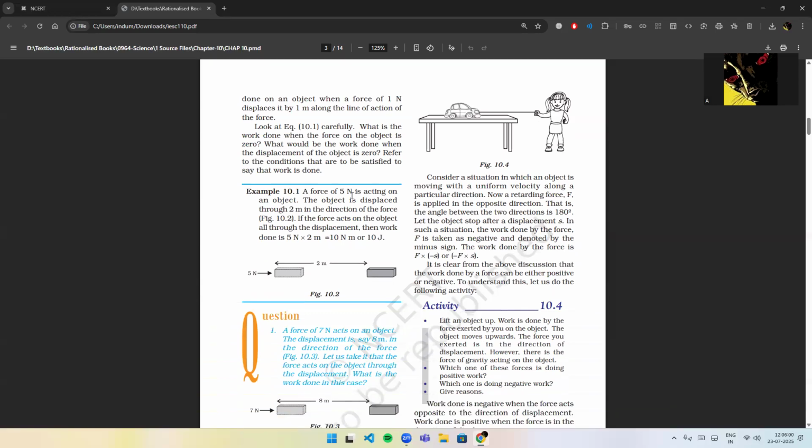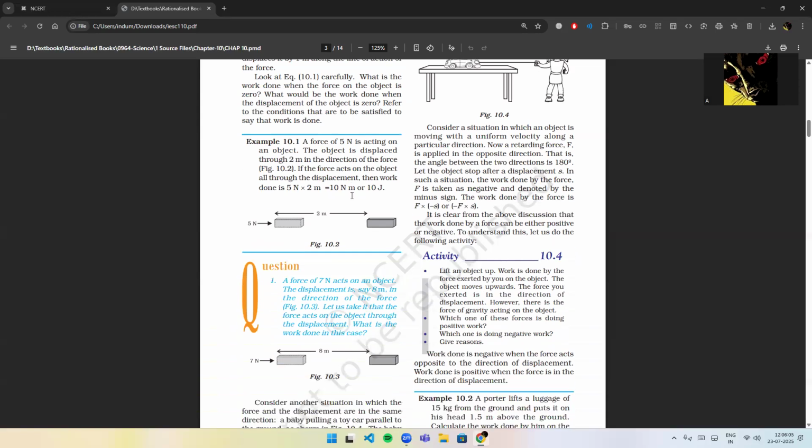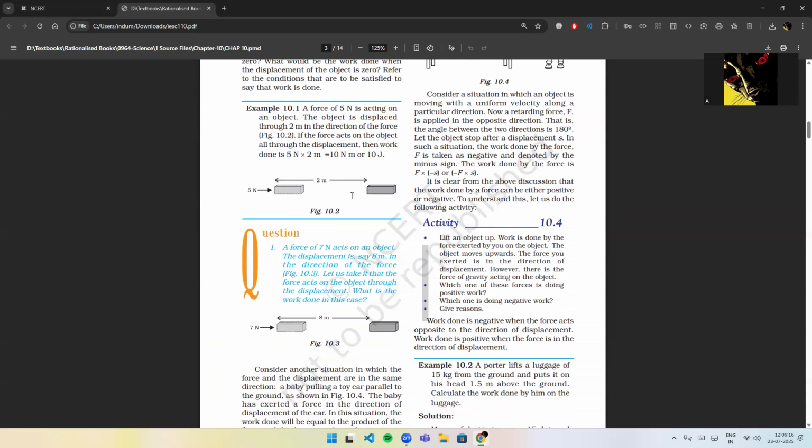Look at equation 10.1 carefully. What is the work done if the force on the object is 0? What would be the work done when the displacement of the object is 0? Refer to the conditions that are to be satisfied to say that work is done.